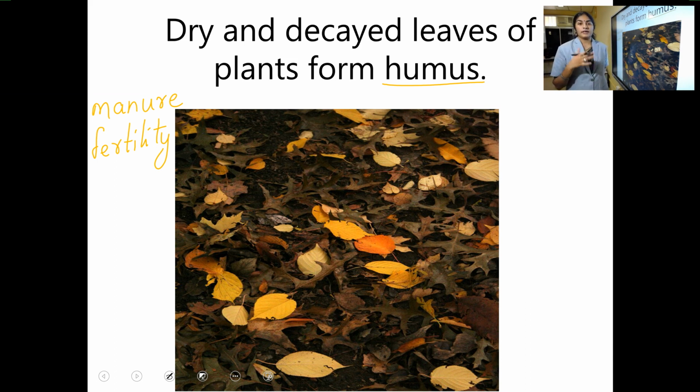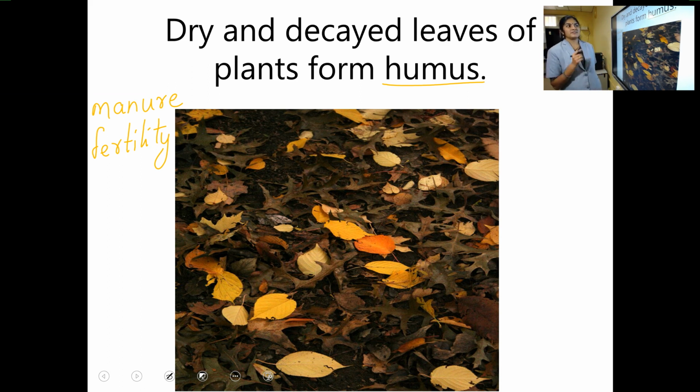If it is good fertile soil, you can grow many plants in it, isn't it? If it is unfertile, will any plants grow in that? No. So we need good fertile soil for the growth of plants. So this humus helps to increase the fertility of the soil. It is a good manure.